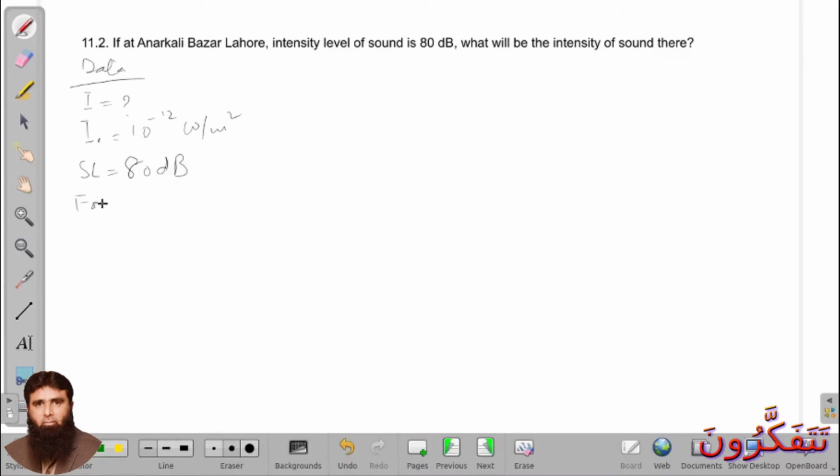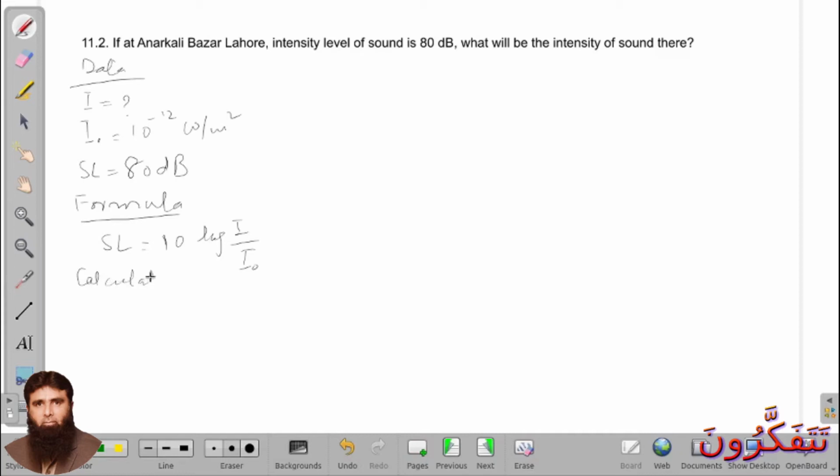So calculation, as sound level is equal to 10 log of I over I naught.